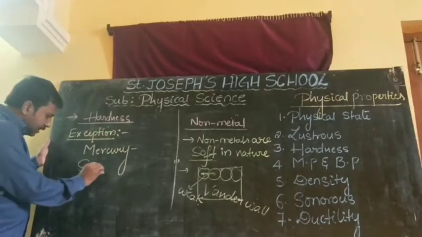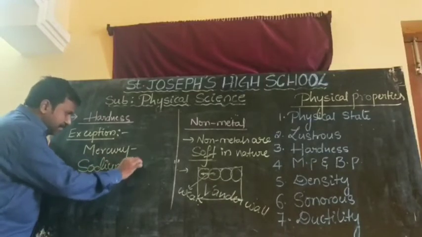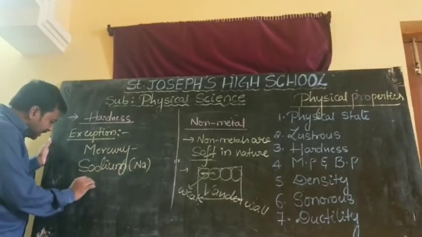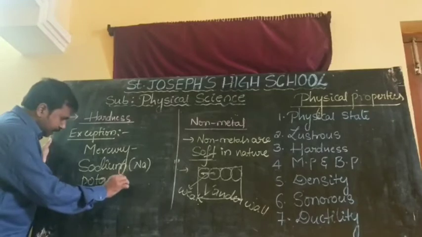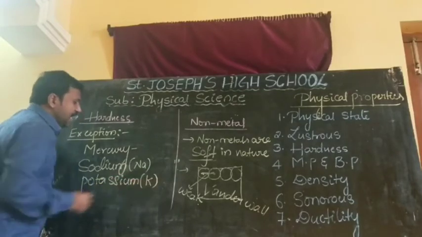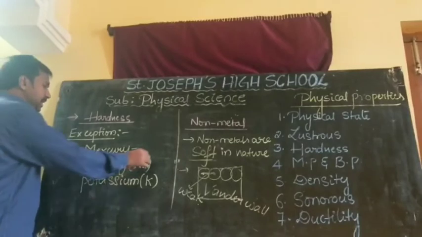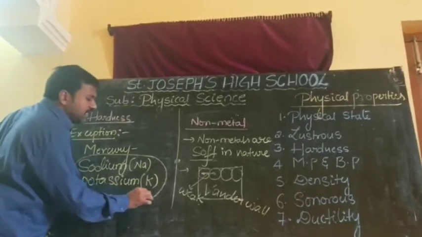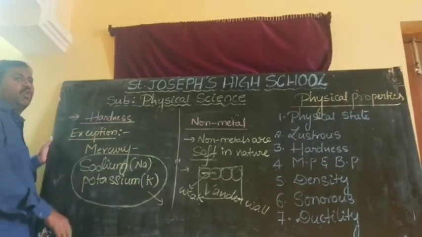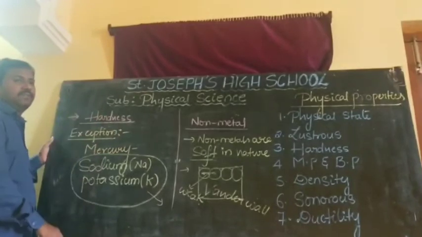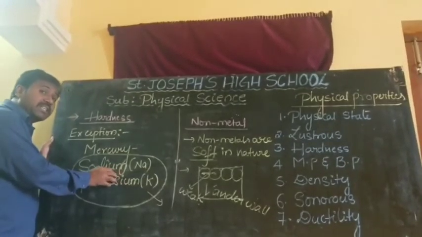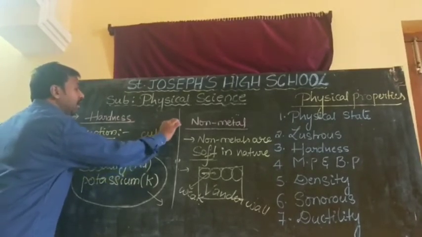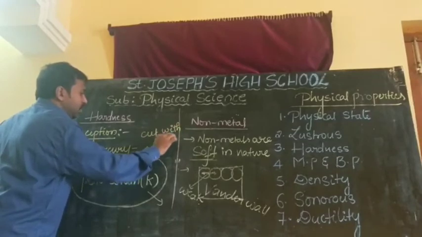Yes. Example is sodium, symbol Na in your 1 to 30 elements, 11th element, and potassium, symbol K in your 1 to 30 elements, 19th element. These two are very soft in nature. How soft? You can cut these two metals with your knife. Although it is solid in nature, you can cut this with a knife. That much soft.